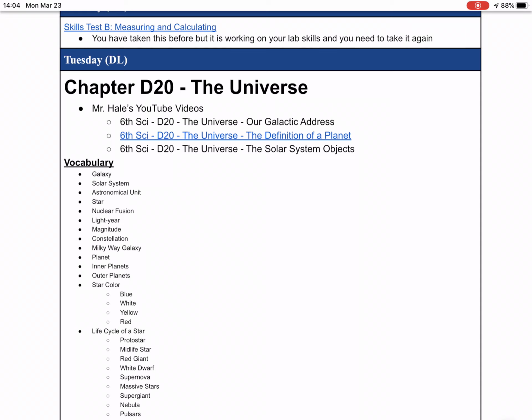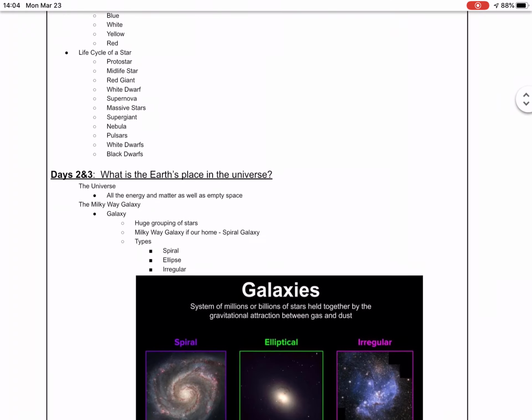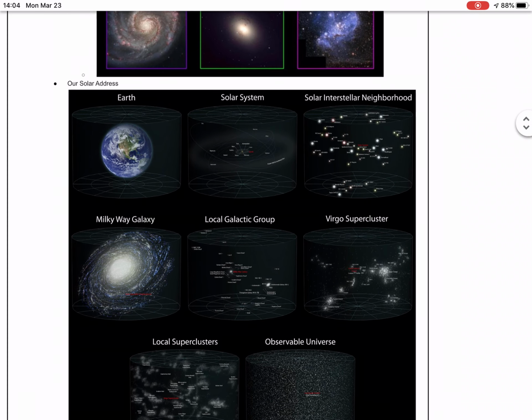Here's our next installment we're going to be talking about today, which is our galactic address. Just like we have addresses like Garden School's 3316 79th Street, Jackson Heights, New York, in the United States, there's a galactic address that we have. And we're going to start off with Chapter 20, the universe. And we want to know what our galactic address really is.